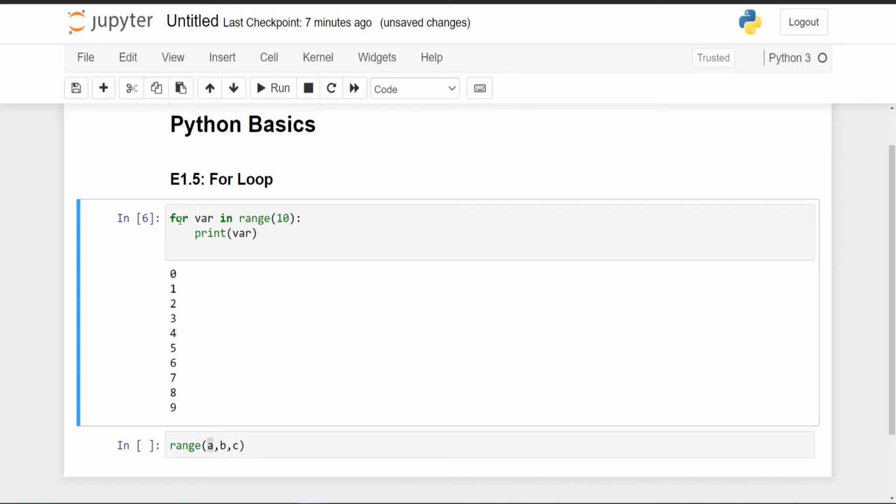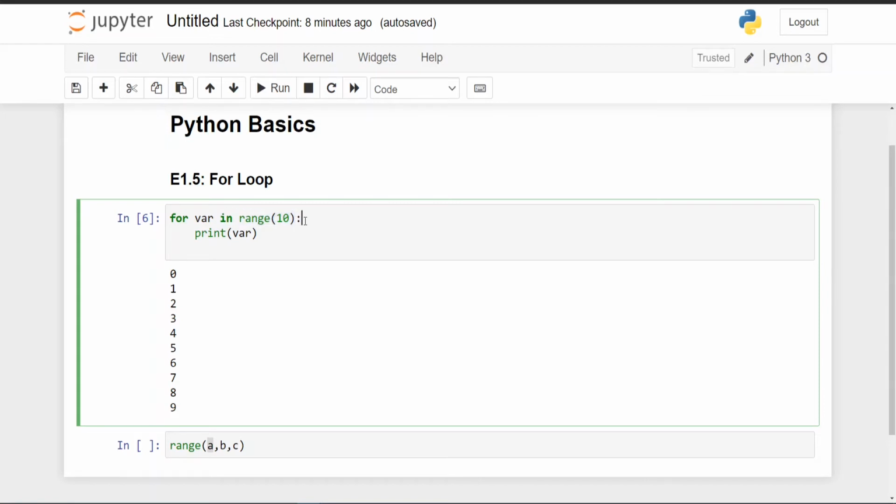So what does this mean? First of all, this is a for loop, which means it will continue running something again and again because of this for. How many times will it run? In means, in basic English, that it is inside that boundary. The boundary is range 10.